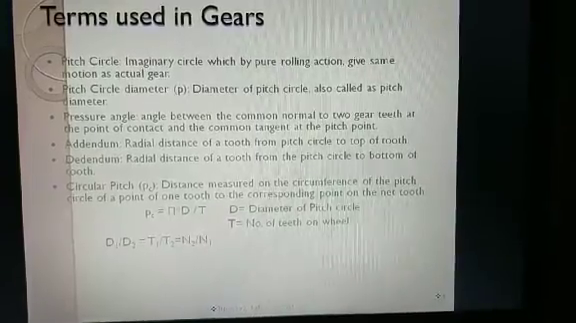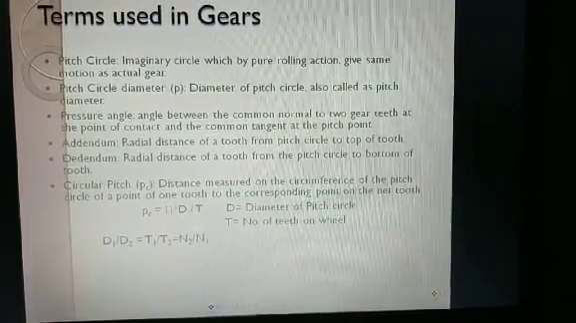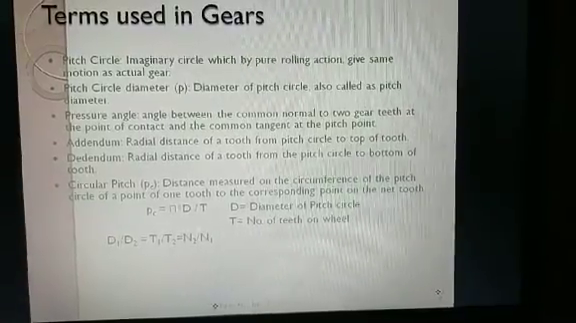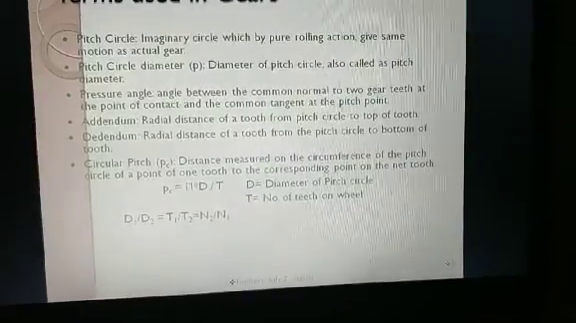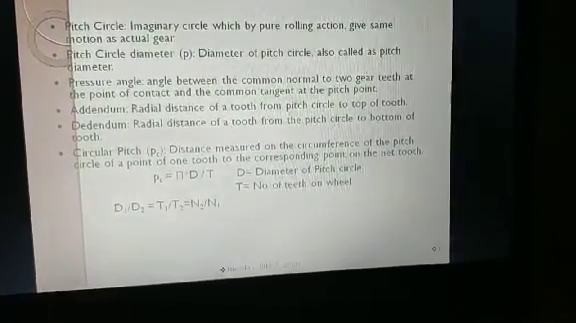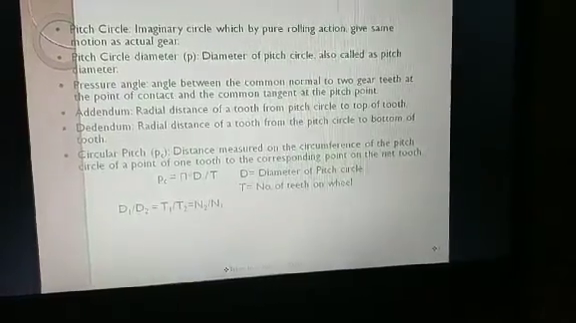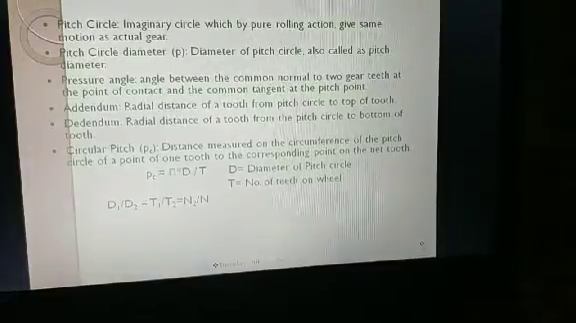Pressure angle: the angle between the common normal to two gear teeth at the point of contact and the common tangent at the pitch point. Addendum: the radial distance of a tooth from the pitch circle to the top of the tooth. Dedendum: the radial distance of a tooth from the pitch circle to the bottom of the tooth.